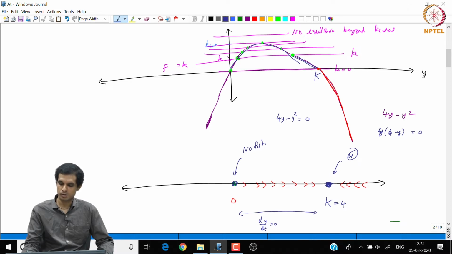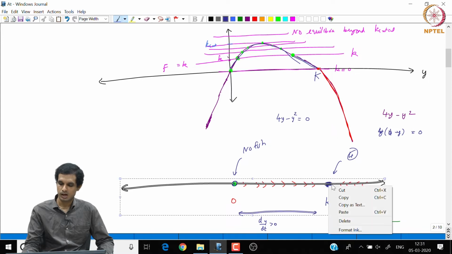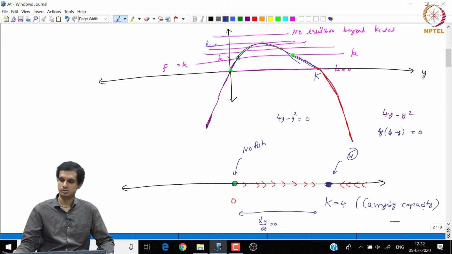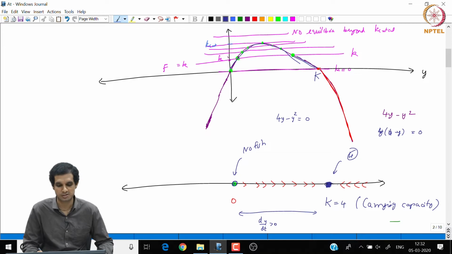They will keep on growing until they reach y equal to 4. So the population will settle at y equal to 4, and if it gets greater than 4, the competition and space constraints will lead to deaths and the population will level back down to 4. So this 4 is called the carrying capacity of the river in population biology literature. The carrying capacity is 4 when the harvesting rate is 0.